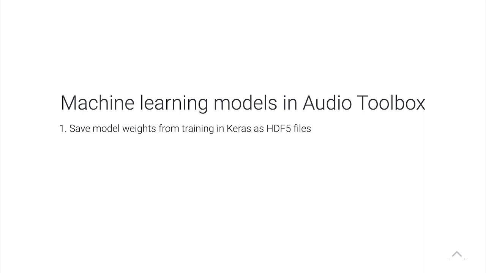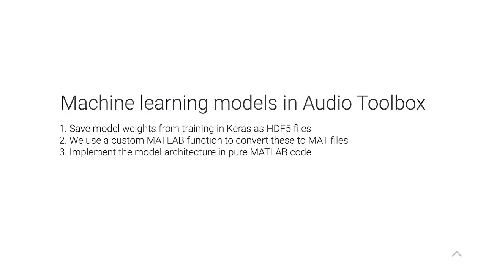So we save out the weights first. Then I have a MATLAB function that converts these to mat files in the format that my classes understand. Then, like I said, I also implement the model architecture in pure MATLAB code. So the matrix operations of the neural network, I implemented in MATLAB so that they could be compiled into the VST plugin. Then there are also some UI controls that basically control swapping out these weights in real time in the plugin, so that we can have the same exact model architecture, flip the weights, and now we're using a different model, basically.